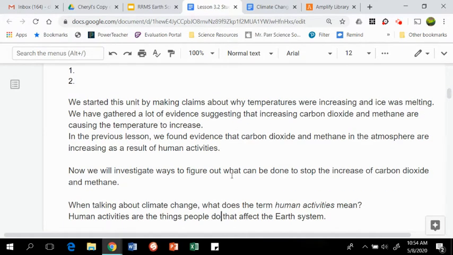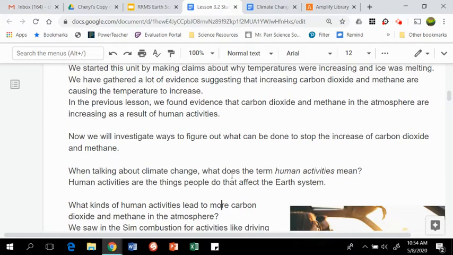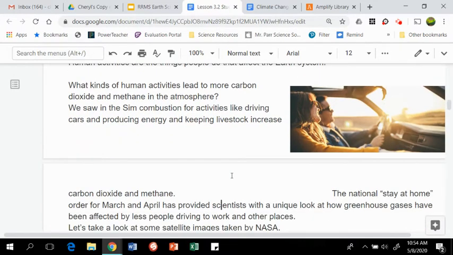Now we will investigate ways to figure out what can be done to stop the increase of carbon dioxide and methane. When talking about climate change, what does the term human activities mean? Human activities are the things people do that affect the Earth system. What kinds of human activities lead to more carbon dioxide and methane in the atmosphere? We saw in the sim combustion for activities like driving cars and producing energy and keeping livestock increase carbon dioxide and methane.